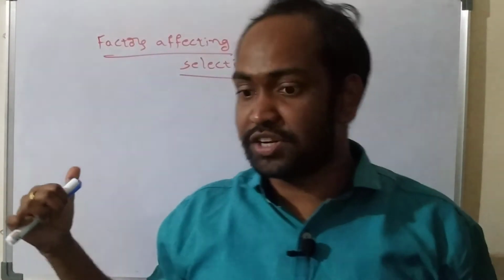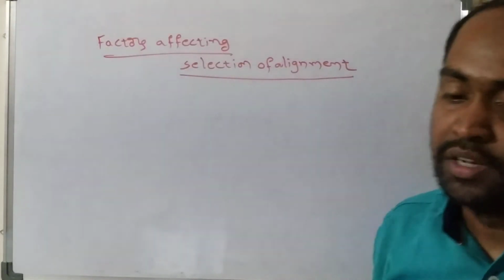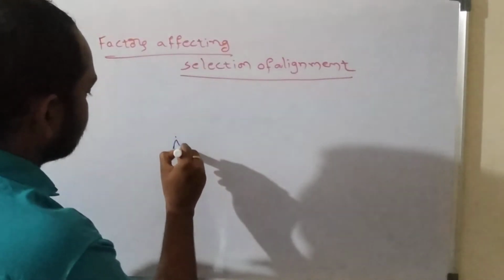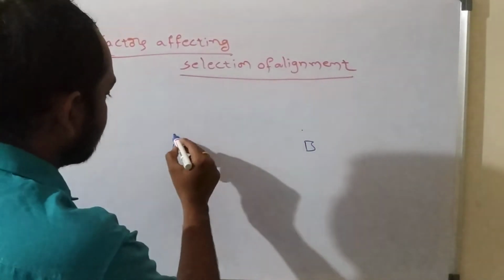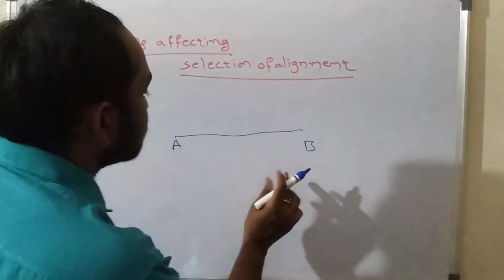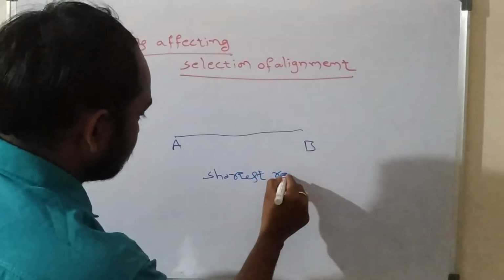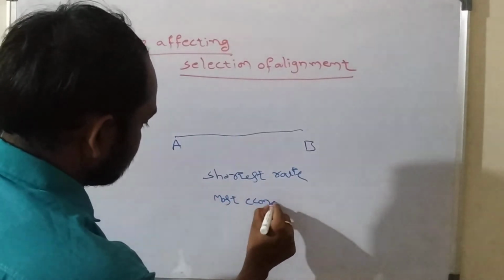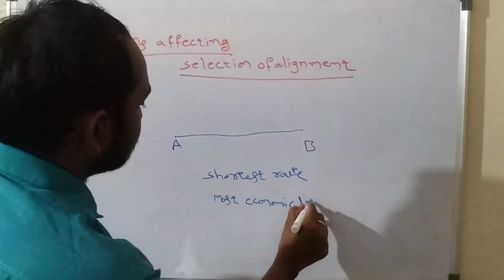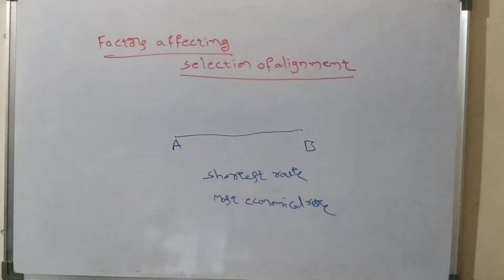Normally a direct straight route connecting 2 points is the shortest distance, and it will be the most economical distance. So if there is a point A and a point B, and we need to connect these 2 points using a railway track, then the straight line between these 2 points will be the shortest route, and also the most economical route.